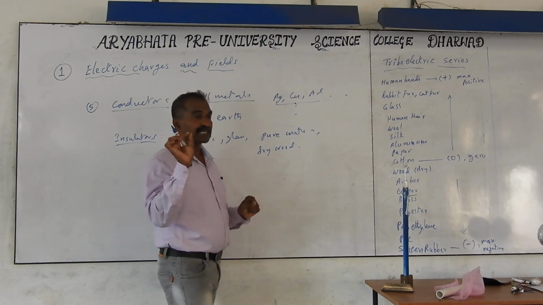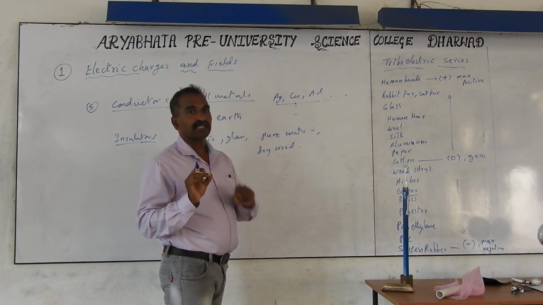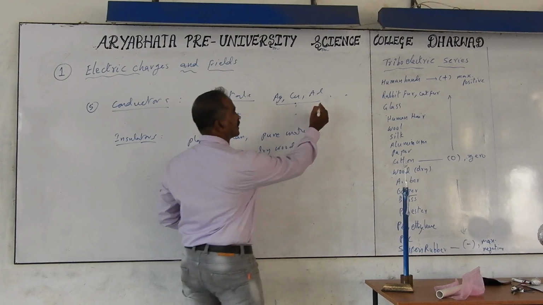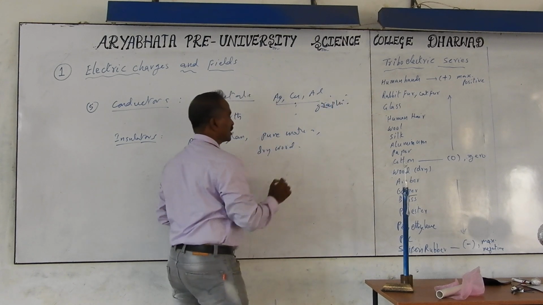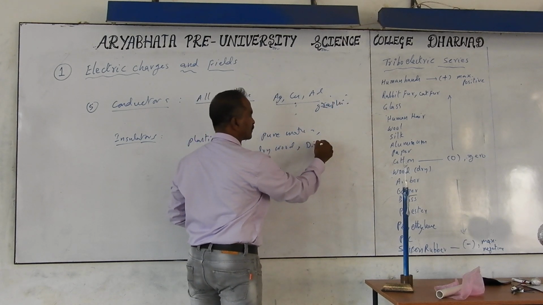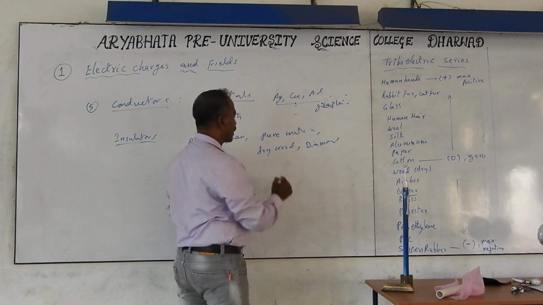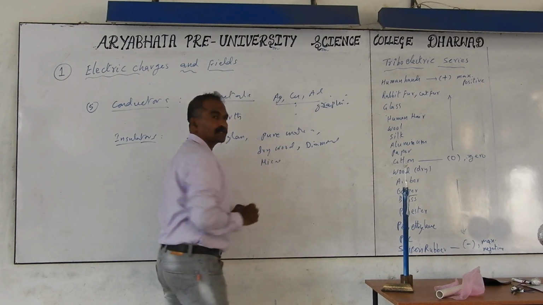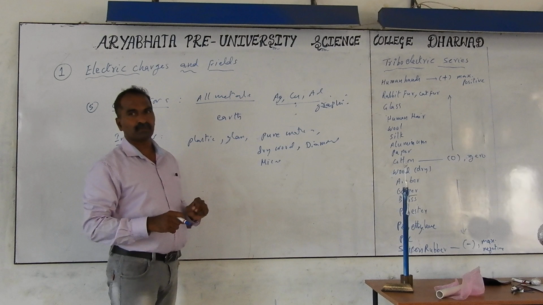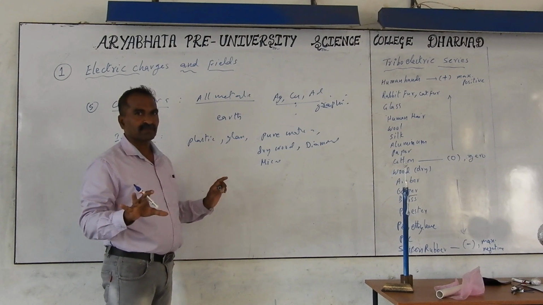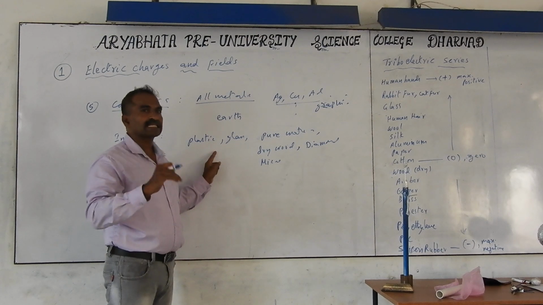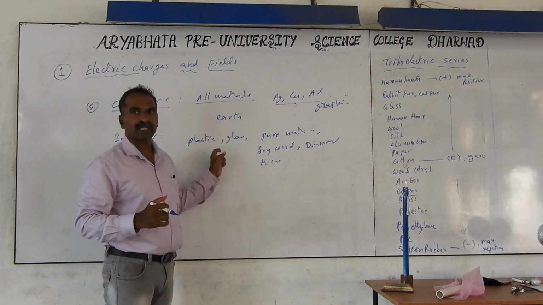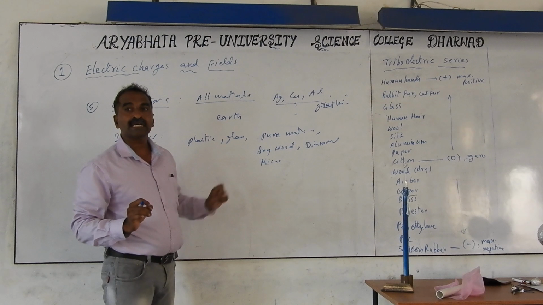So if you put the pencil lead in the electric power supply, you get an electric shock because of that graphite. So here graphite is a good conductor. Graphite is a conductor, but diamond is an insulator of electricity. Mica is also an insulator. Mica is used in electrical elements for insulation purposes. These are the insulators. You have to know some examples of insulators, but don't worry much about them, because you will get these again in the third topic. In later topics also we will take examples of these conductors and insulators.